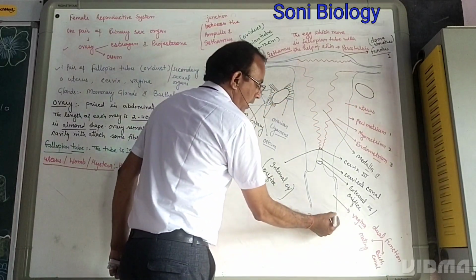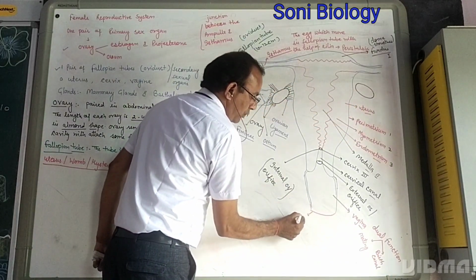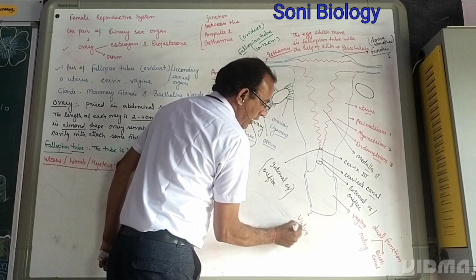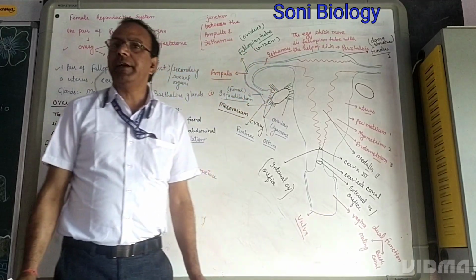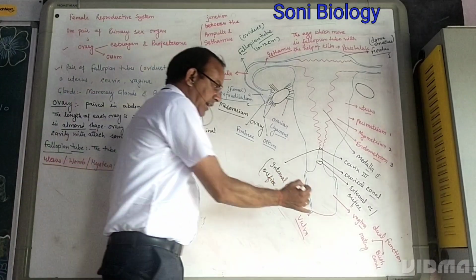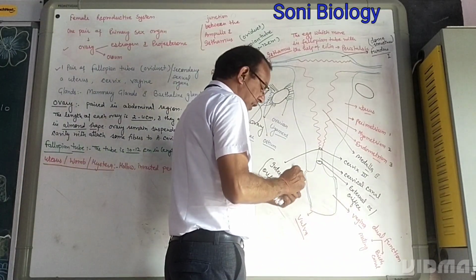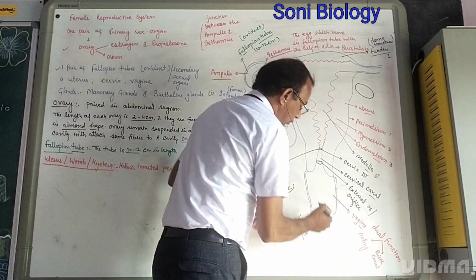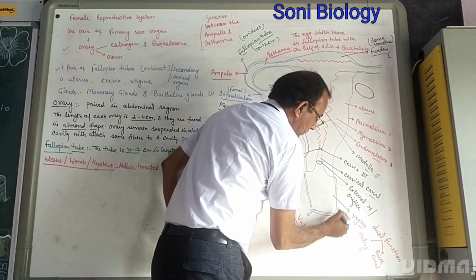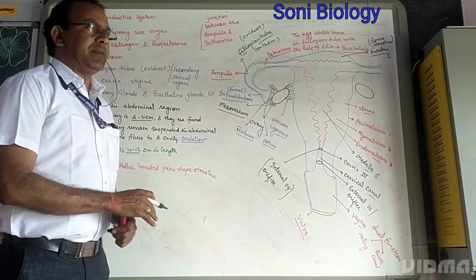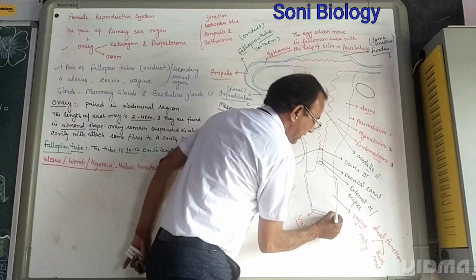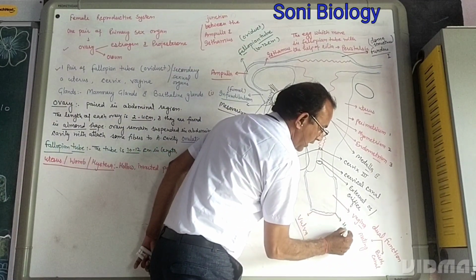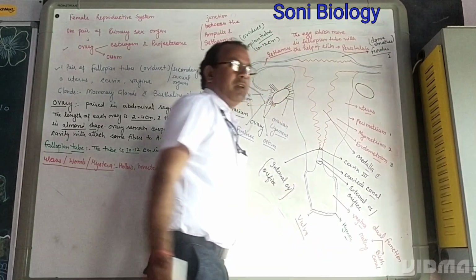And then the outer part, this outer zone, is called the vulva. The vulva is the external part of the female reproductive system. At the vulva in the vagina, there is a thin membrane present. This thin membrane is called the hymen.